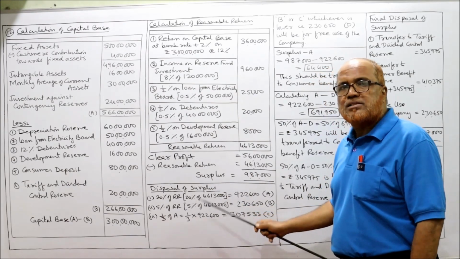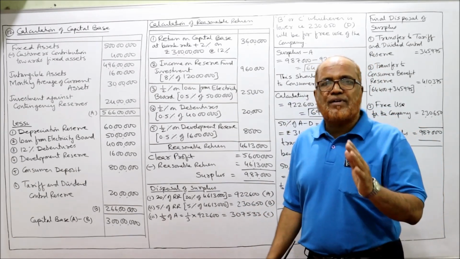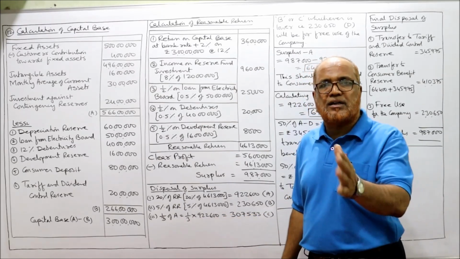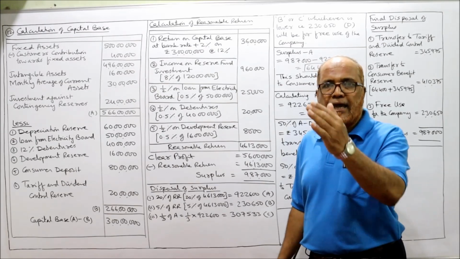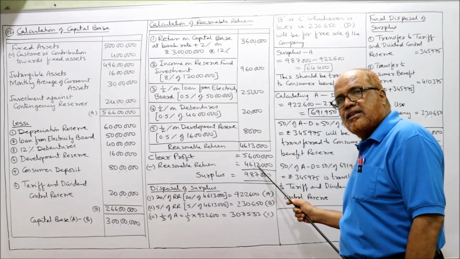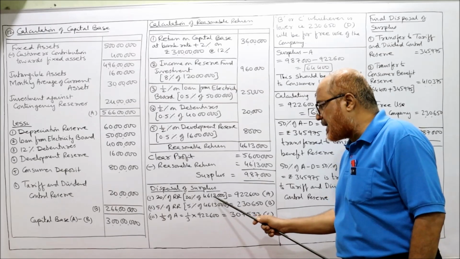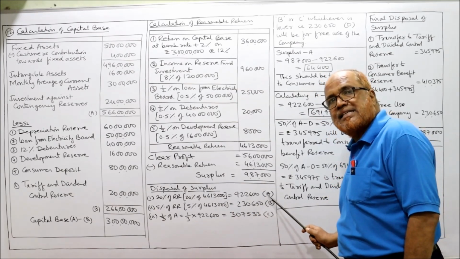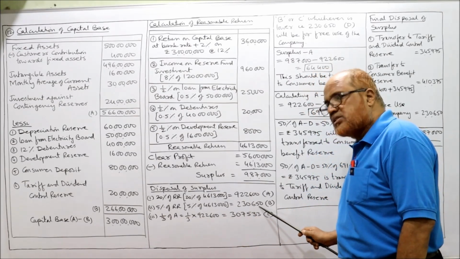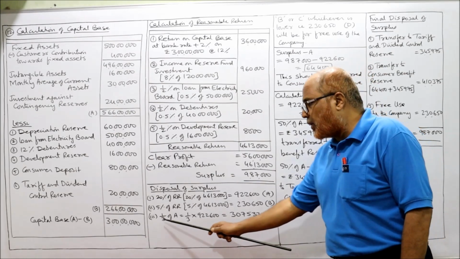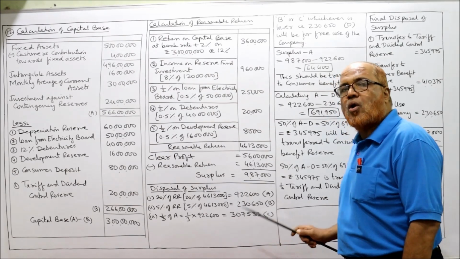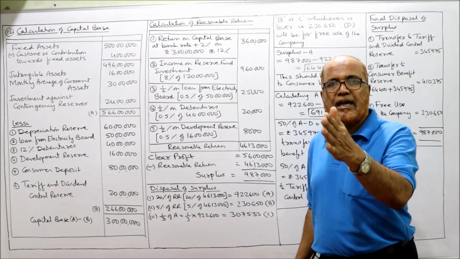Now, disposal of surplus, you need to apply some steps. The first step is calculate 20% of RR. Second step, calculate 5% of RR. Third step, 1/3 of A. A, B, C. 20% of RR. How much is the reasonable return? 46 lakh 13,000. So 20% of 46 lakh 13,000, 9 lakh 22,600. Call it as A. Then 5% of RR, 5% of 46 lakh 13,000, 2 lakh 30,650. Call it as B. Third point, 1/3 of A, 1/3 of 9 lakh 22,600, 3 lakh 7,533. Call it as C. 3 items, A, B, C.